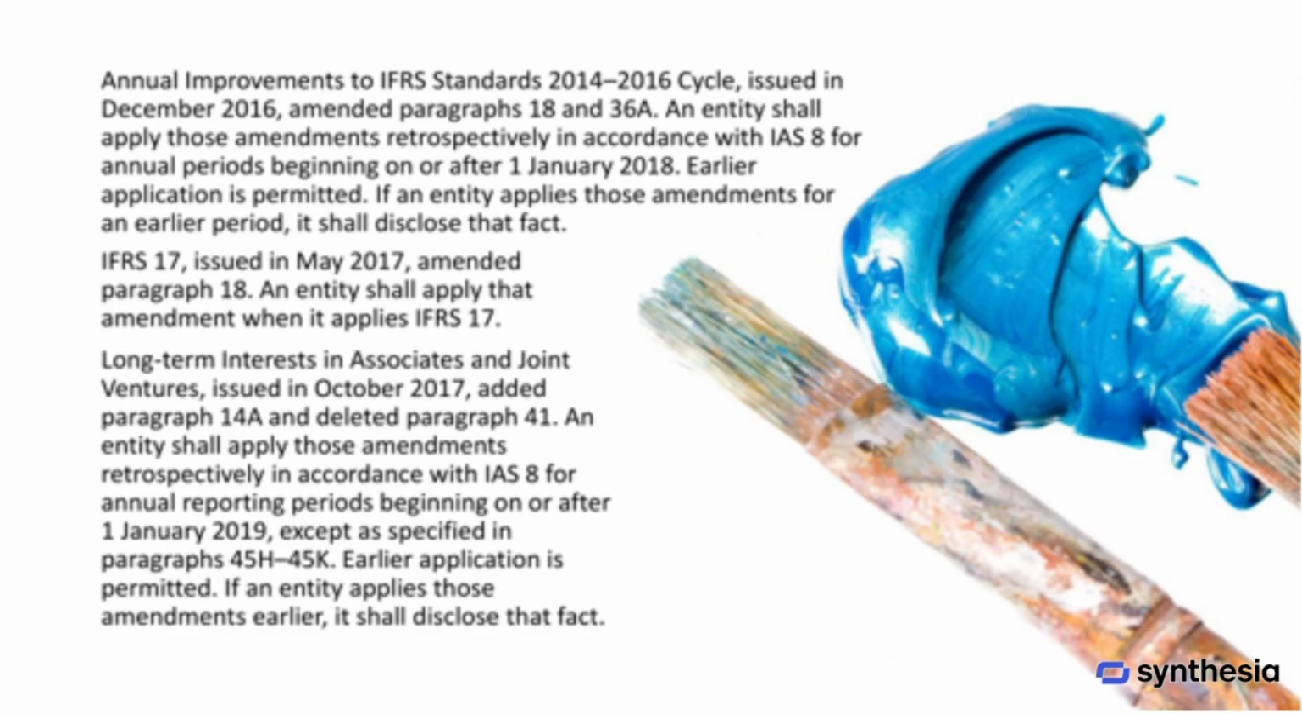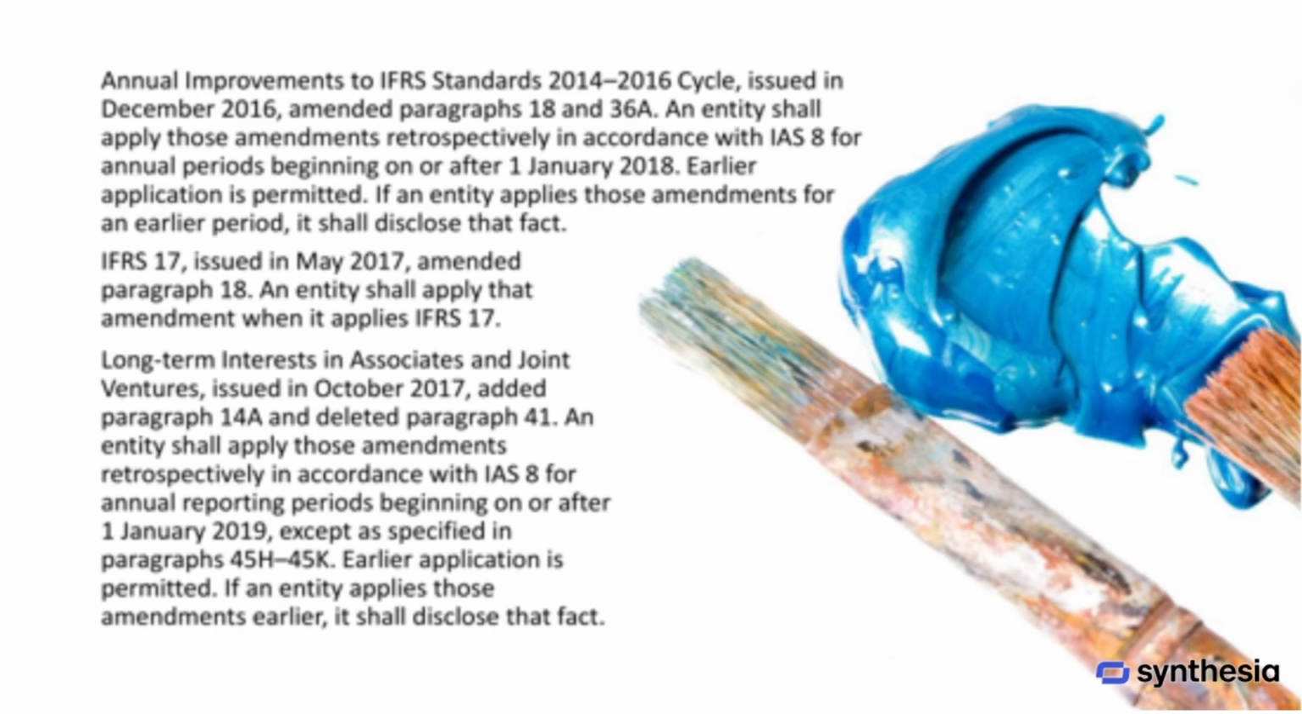The Annual Improvements to IFRS Standards 2014-2016 cycle, issued in December 2016, amended paragraphs 18 and 36A. These amendments must be applied retrospectively for annual periods starting on or after January 1st, 2018. Early application is allowed but must be disclosed. IFRS 17, issued in May 2017, amended paragraph 18. Entities apply this amendment when they adopt IFRS 17.